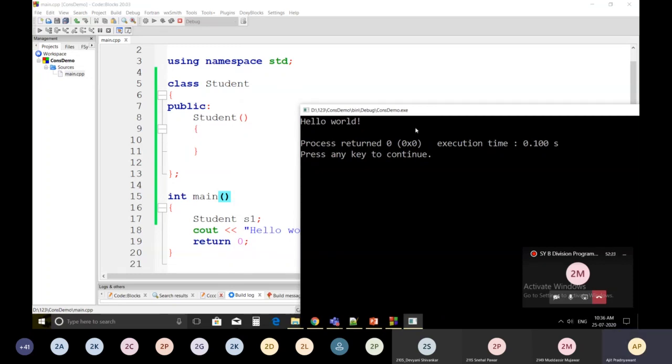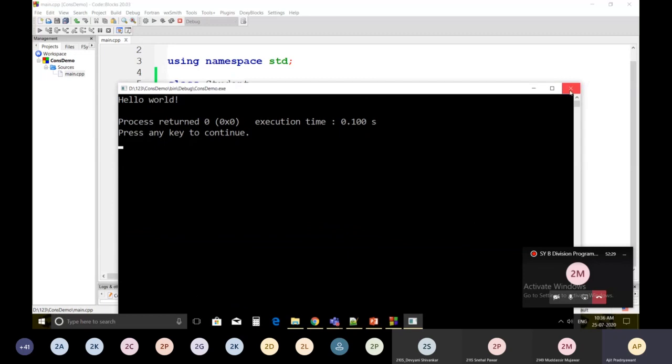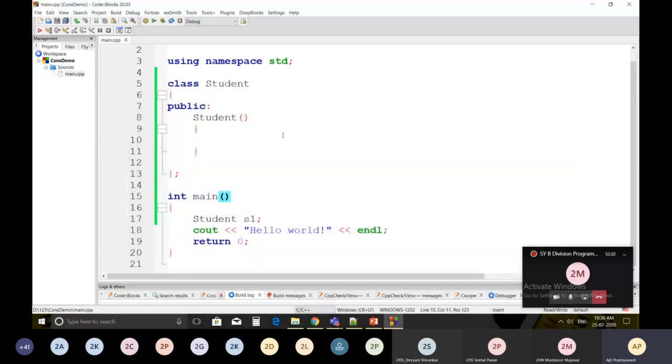So just to know whether this student constructor is invoked or not, I'm going to add one statement over here so that you will get the idea whether this constructor is invoked or not. I will just put one statement over here, student constructor.